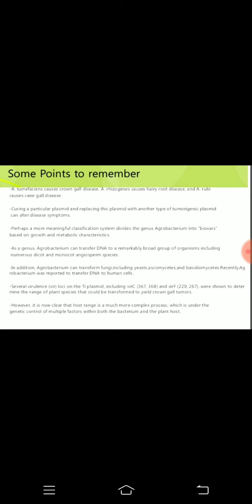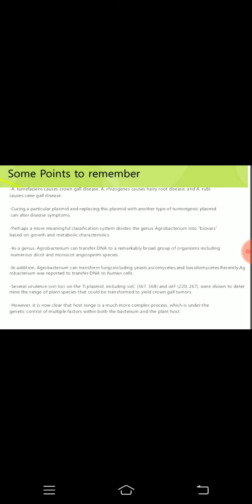Means if you take an Agrobacterium bacteria, then you can remove that Ti plasmid. After removing, you can insert another type of plasmid which also causes tumor induction, but it does not cause the crown gall, it causes formation of another type of tumor in that plant. Then the classification system divides the genus Agrobacterium into biovars based on growth and metabolic characteristics.